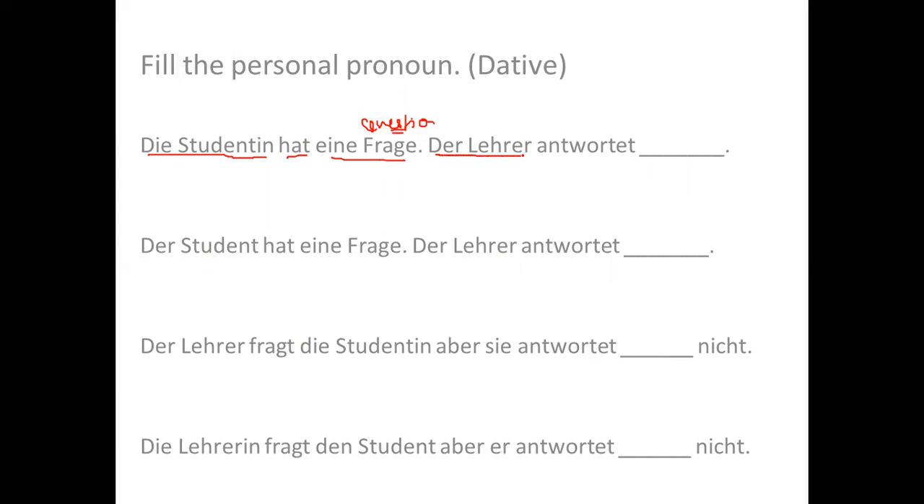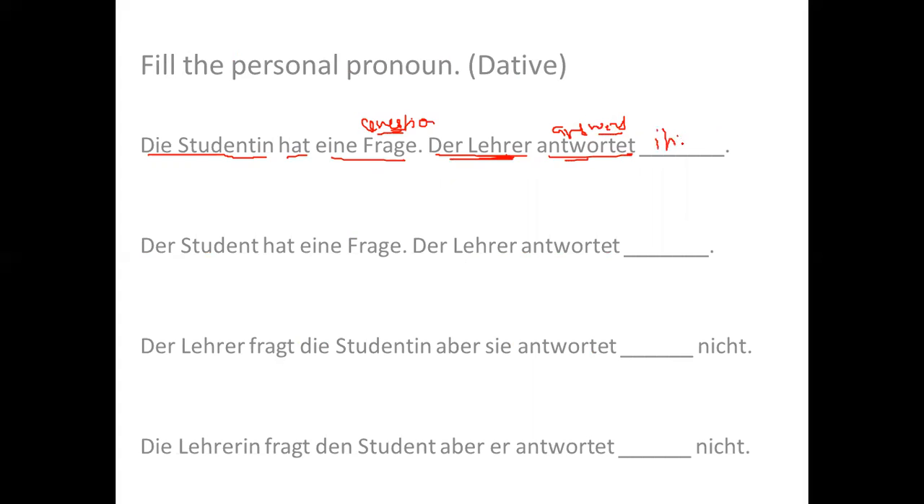So here der Lehrer is teacher. But which teacher? Sir or madam? I'm talking about a male teacher, right? Sir, I'm talking about sir. So the female student has a question, and sir antwortet. Antwortet is answers. So the sir will answer her.